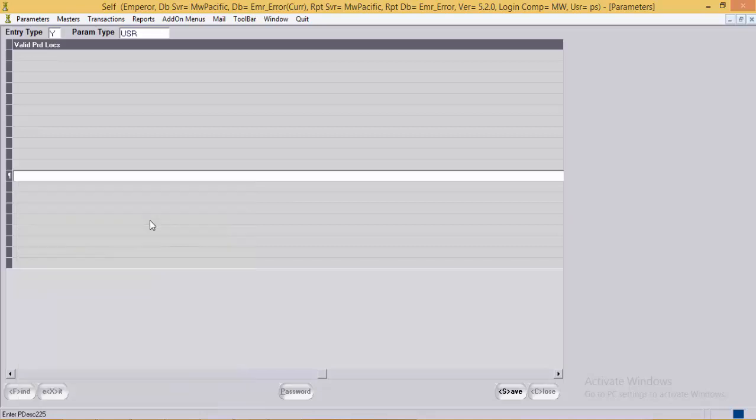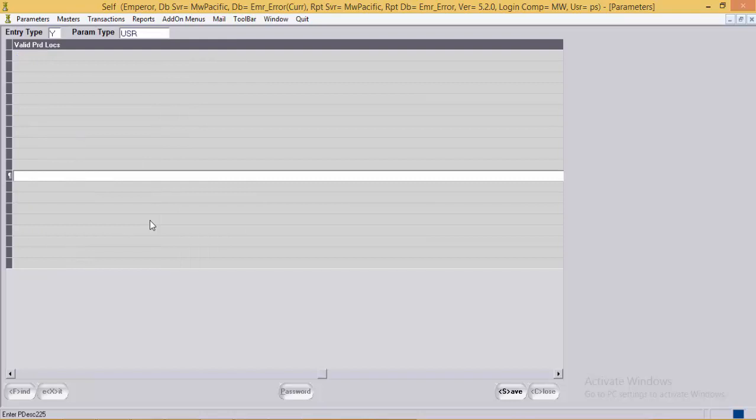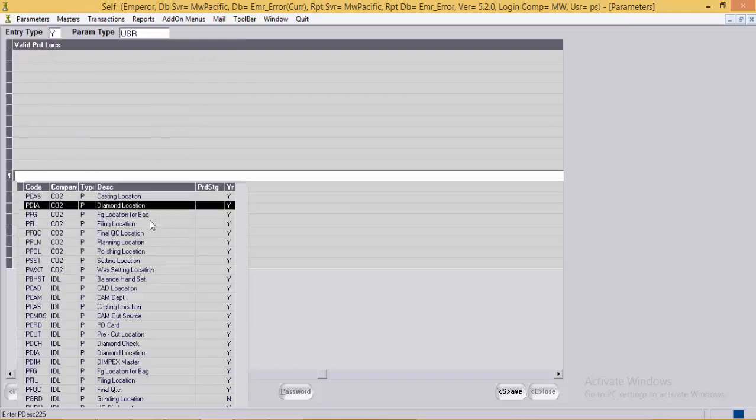For example, over here, the user PS has the rights of only casting location. Now, when the user moves the bags belonging to casting location to some other location, the bag will be in an unacknowledged state.